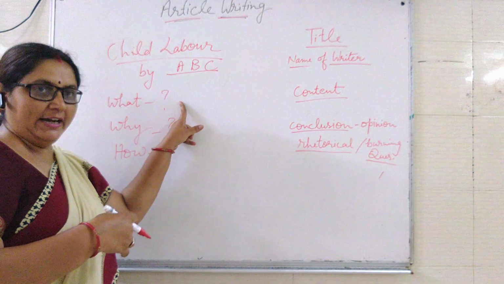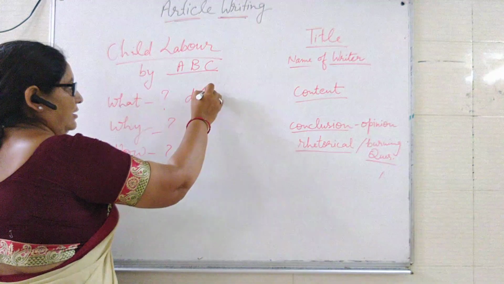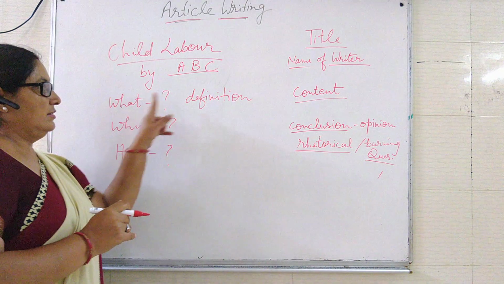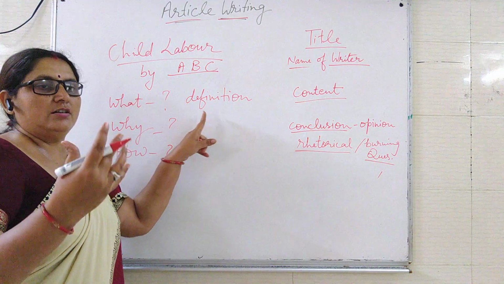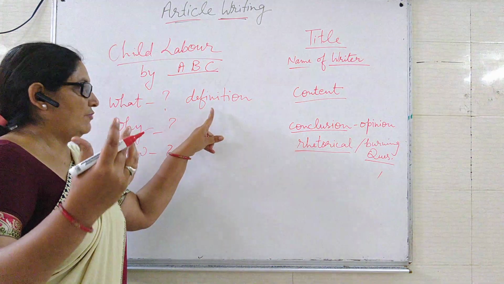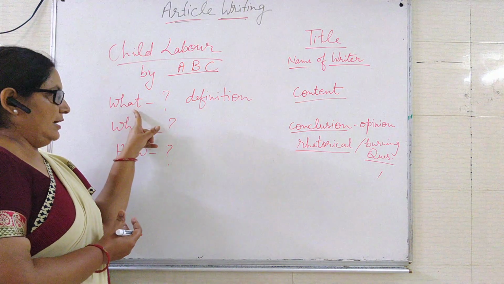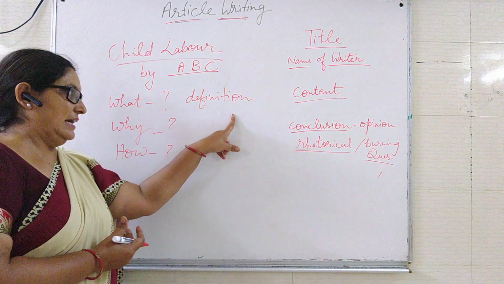So you have to define child labor. Here you will write the definition of child labor, and you will include some data also, that where child labor is found and we can see it. So in the question what, we have to define child labor.